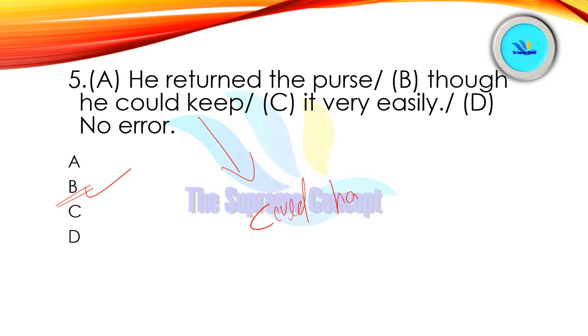So we will use could have kept here. Why so? Because from the sentence we understand that the hidden meaning is he did not keep the purse, though he could keep. Right, so we will say could have kept instead of could keep, and this would be our proper answer.